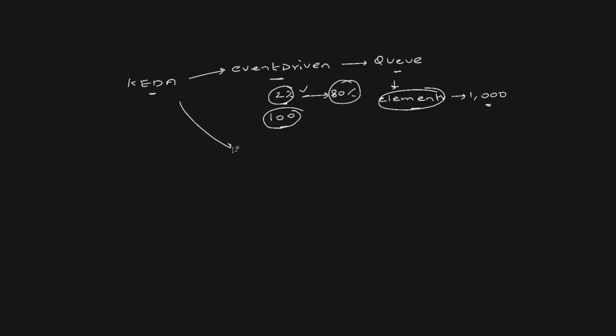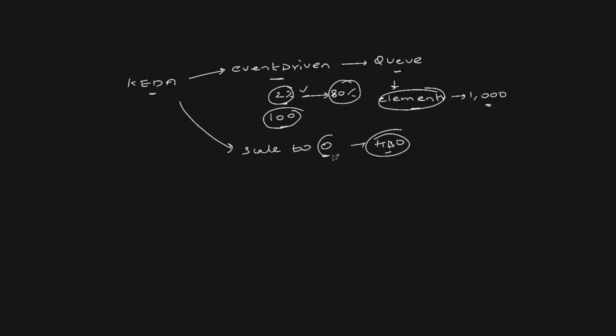Not only this, KEDA can also scale your pods to 0. At 2 a.m. in the night, nobody might be watching HBO, just as an example. Or nobody might be using some microservices of HBO.